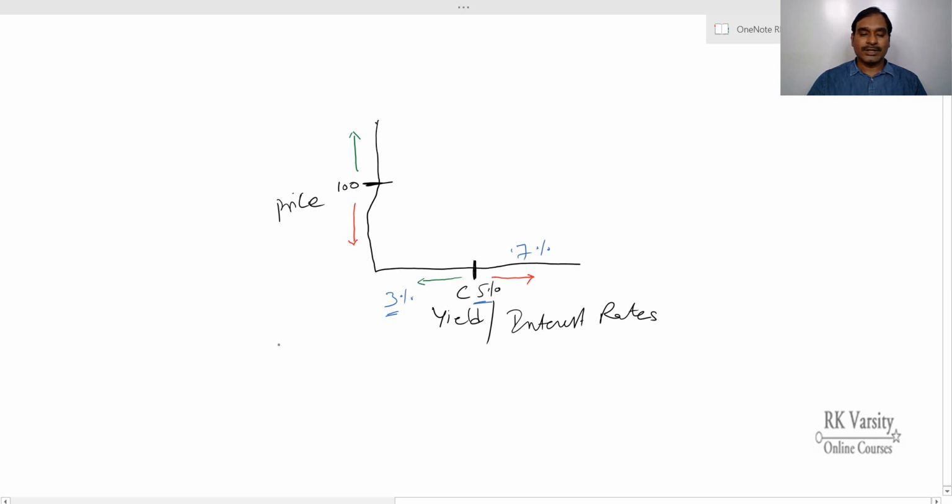So the Macaulay duration and the modified duration measure the linear relationship between the price movement and interest rate. In case of Macaulay duration, we say that the relationship is linear. This is a basic assumption of modified duration. Now we'll calculate the modified duration and the impact of interest rate change on the price.